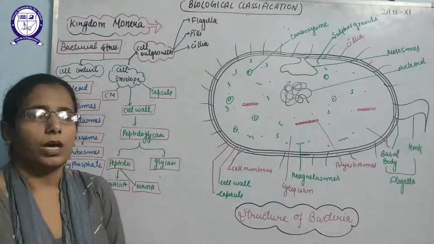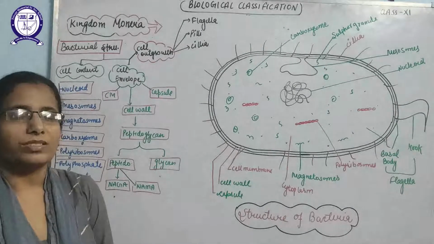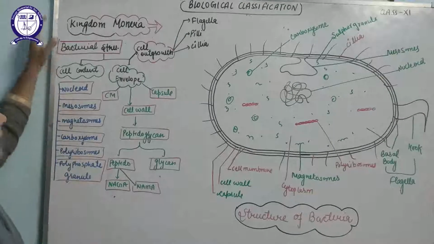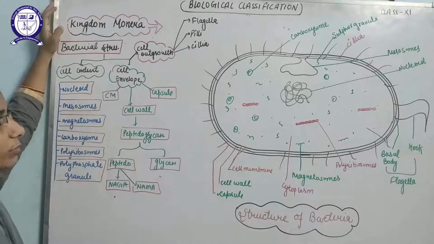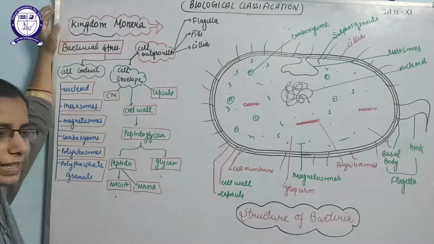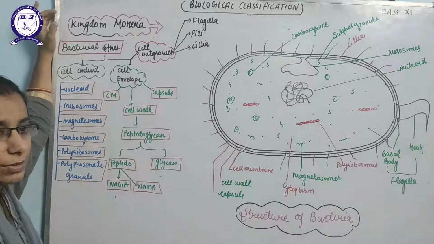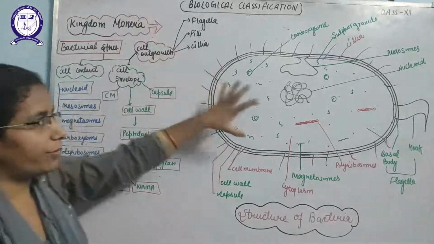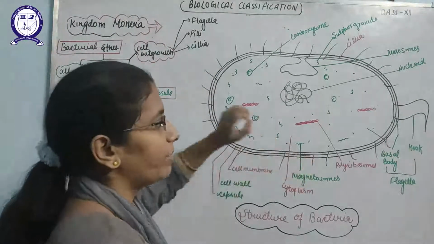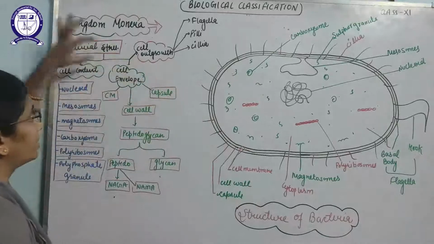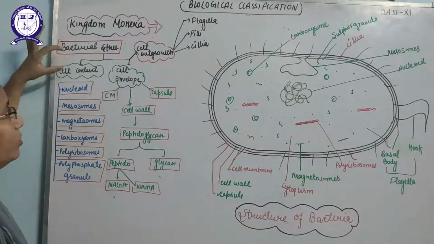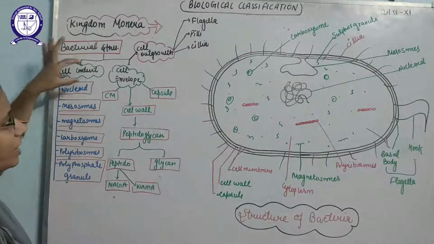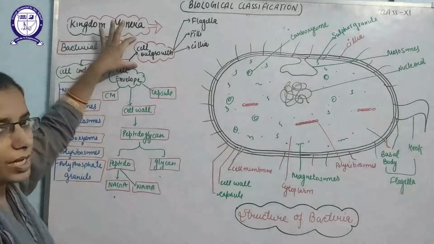Okay students, now we are going to discuss the structure of bacteria. As we have started the kingdom Monera, and in the kingdom we have discussed the different types of bacteria on the basis of shapes and flagella. But what is the exact structure of the bacteria? Yes, I have drawn a diagram here of the bacteria. Bacteria consist of 3 parts. I have drawn the flow chart here also. Bacterial structure consists of 3 parts: cell content, cell envelope and cell outgrowth.